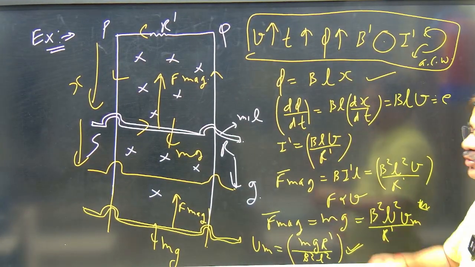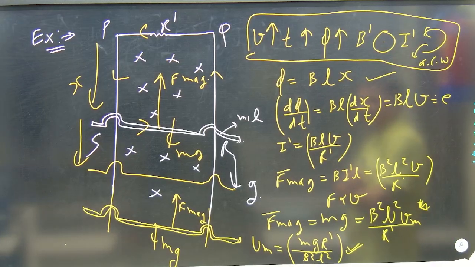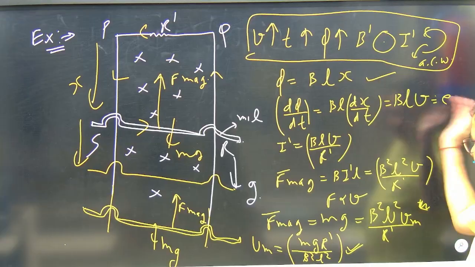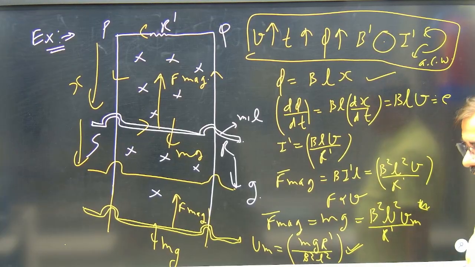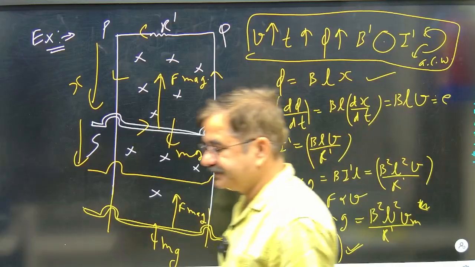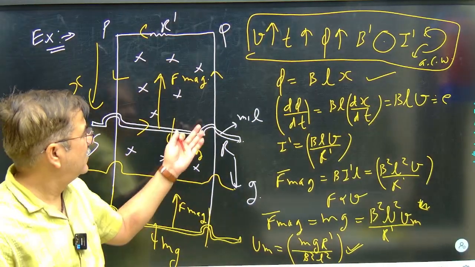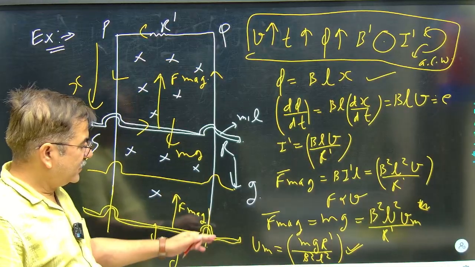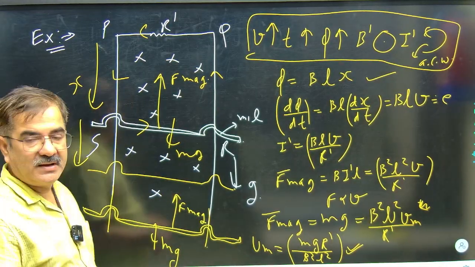For the subsequent motion of the rod falling under the effect of the mg force and magnetic force, the maximum speed is this. Till the time the rod attains the maximum speed, please note, the mg force is greater than the magnetic force, and the maximum speed attained is this. For this maximum speed, I have derived this value.